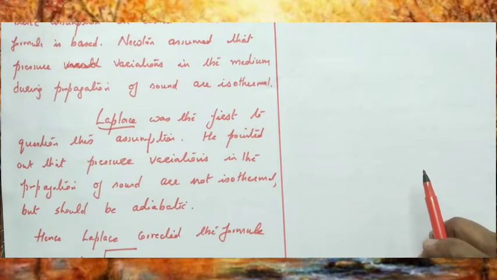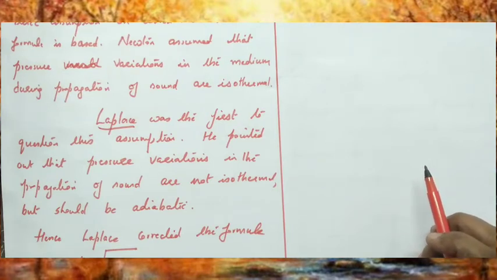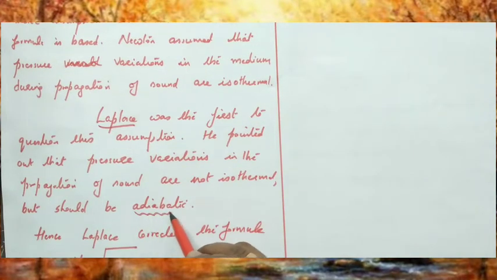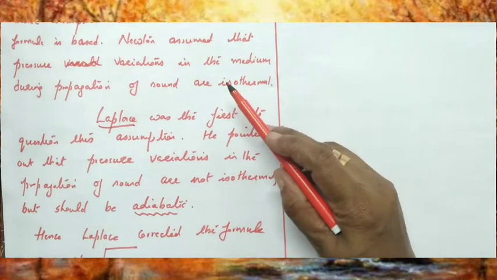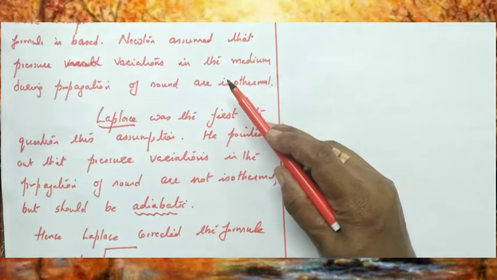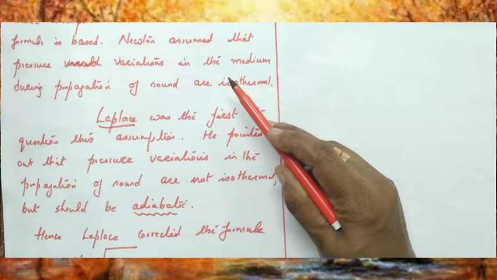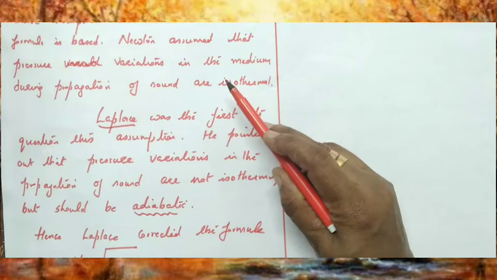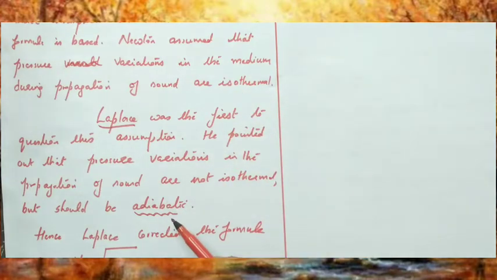He pointed out that when a longitudinal wave propagates through the medium, the pressure variations are not isothermal, but should be adiabatic. Isothermal means temperature remains constant. So Newton assumed that the temperature should be constant, and Laplace pointed out that the pressure variations cannot be isothermal, it should be adiabatic. Adiabatic means no heat is absorbed or rejected.